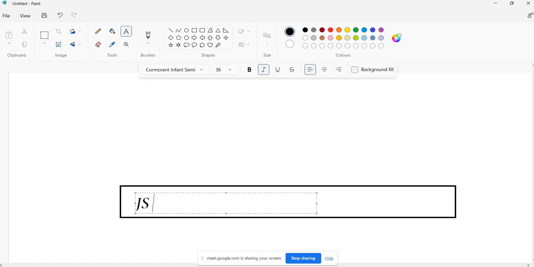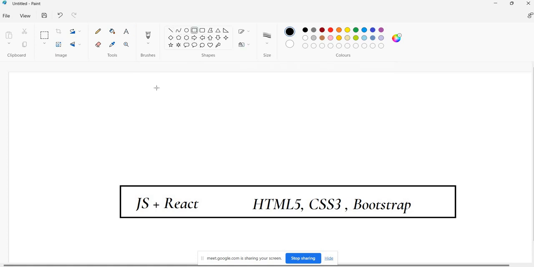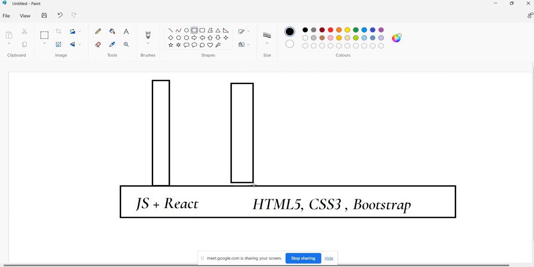We have done a great foundation, JavaScript and React, and of course we have learned HTML5. Still we need to learn a lot of things there, in every section, but hopefully this is enough. We have learned Bootstrap at least. So the foundation is done. Now what we need to do is start the project. We need to add some pillars, and then we can construct the house or building, whatever it is.